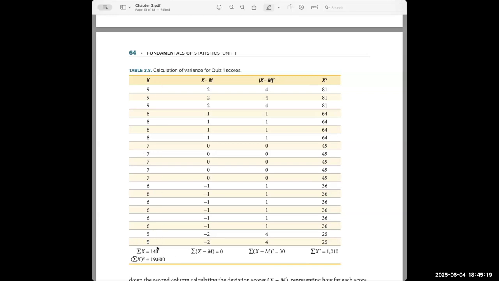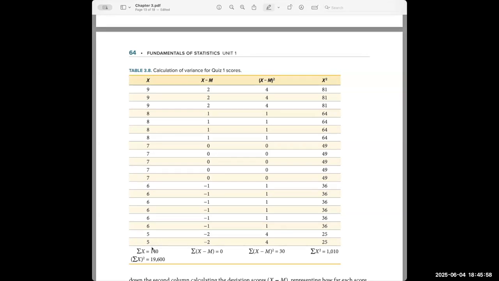Here we have the formula for calculating the sum of X. We have sigma X, which means add up all the X values. When we add them all up, they equal 140. Then we have to figure out the average, or the mean, of X. The formula is the sum of X divided by capital N, or the sum of X divided by lowercase n. Capital N if we're talking about a population, lowercase n if we're talking about a sample.